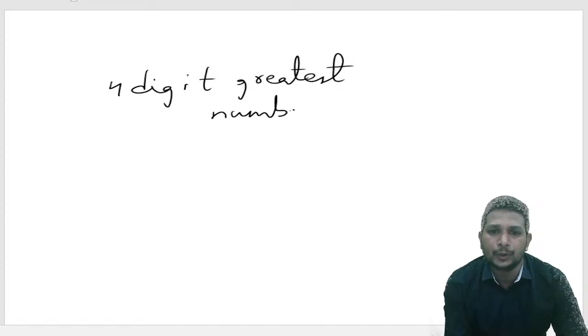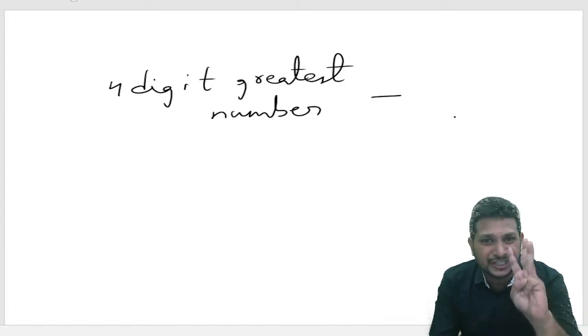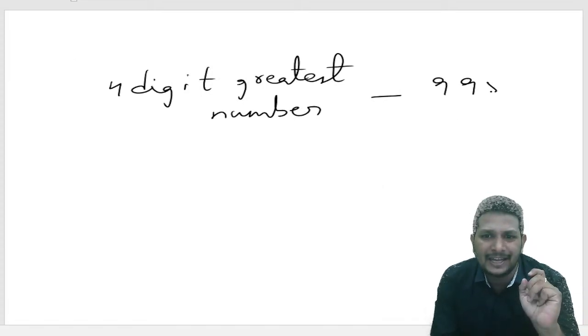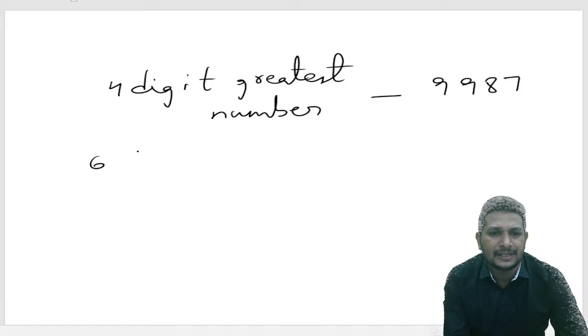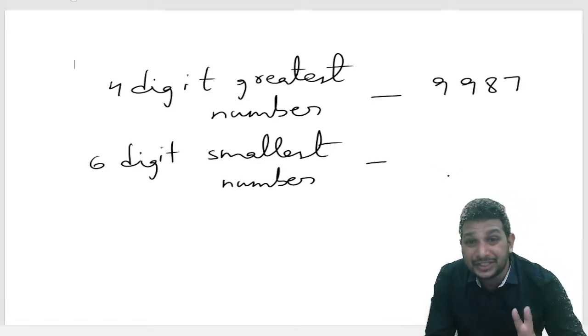The 4-digit greatest number. What do we do? As we know, the 4-digit greatest number is 4 nines. But here I need to use 3 different digits, right? So 9987. Okay. Same way, the 6-digit smallest number. In this case, I need to use 3 different digits, right?